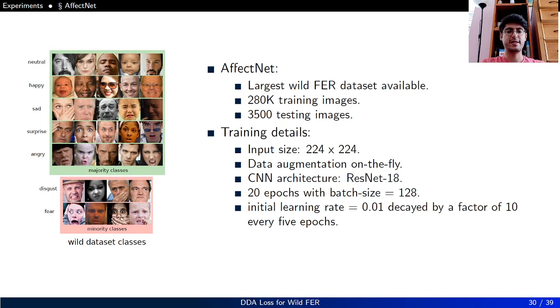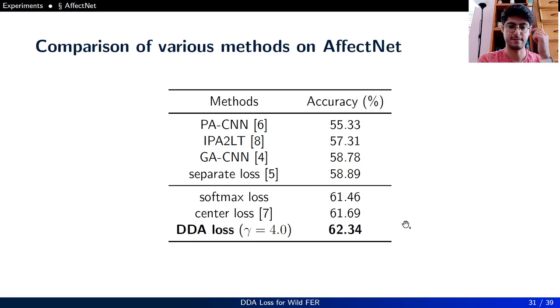For our wild experiment dataset, we first experiment with AffectNet, the largest wild FER dataset available with 280,000 training images and 3,500 testing images. The input size is 224 by 224. We do data augmentation on the fly, and we use the CNN architecture ResNet 18. We train ResNet 18 on AffectNet for 20 epochs with batch size 128, and the initial learning rate is 0.01, decayed by a factor of 10 every 5 epochs.